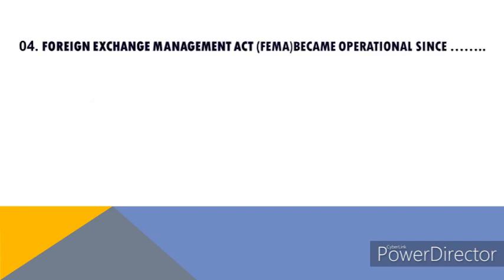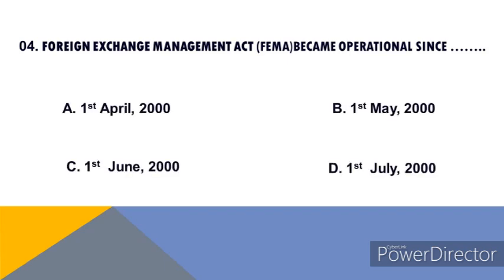Fourth question of this video is, Foreign Exchange Management Act FEMA became operational since. Options are A. 1st April 2000, B. 1st May 2000, C. 1st June 2000 and D. 1st July 2000. Right answer of this question is 1st June 2000.